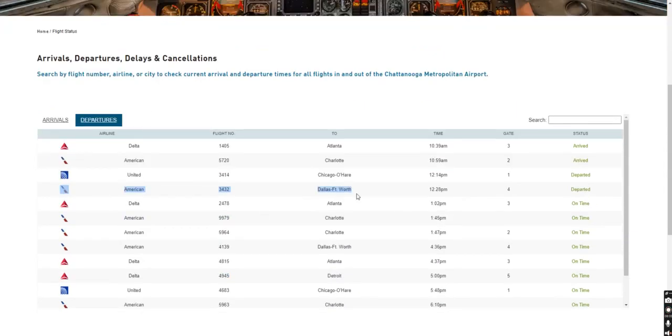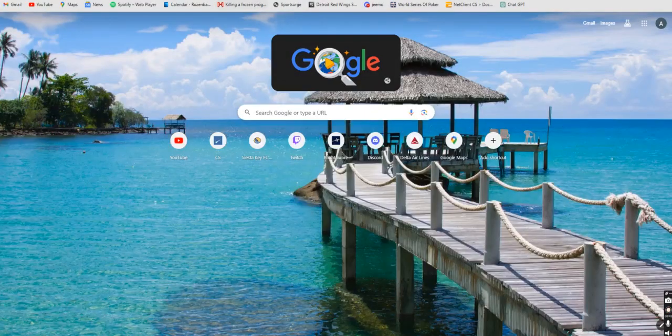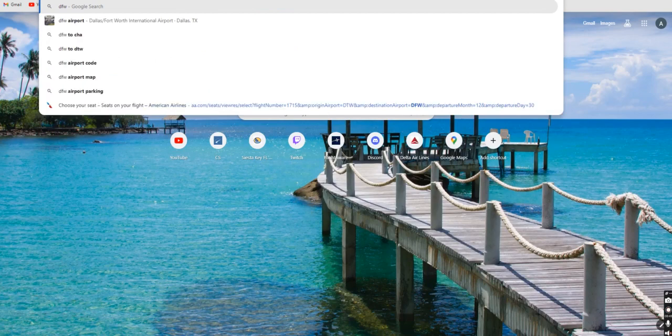So look at that. Found the correct flight. Found it right here. Found where they took off from gate 4. Have to check out this airport one day. I have not been to Chattanooga Airport. This is very, very, very cool. The next airport that they're getting to, right, is DFW Airport.